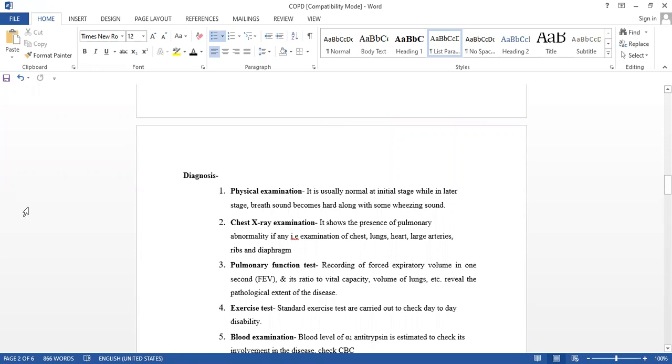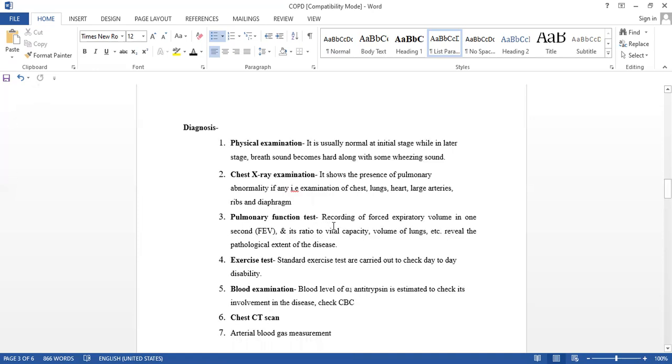After going to the doctor, what will they check? Physical examination by putting the stethoscope. They will check the breath sound. It is usually normal in the initial stage, while in the later stage the breath sound becomes hard. That is the wheezing sound we call it. Then X-ray. We will take out the chest X-ray, which shows the lung, heart, large artery. It will come automatically, but we will see the chest X-ray.